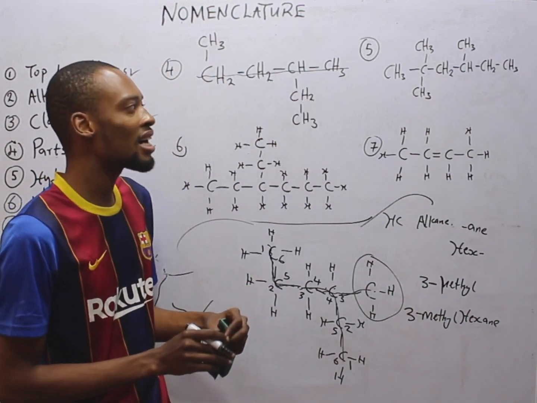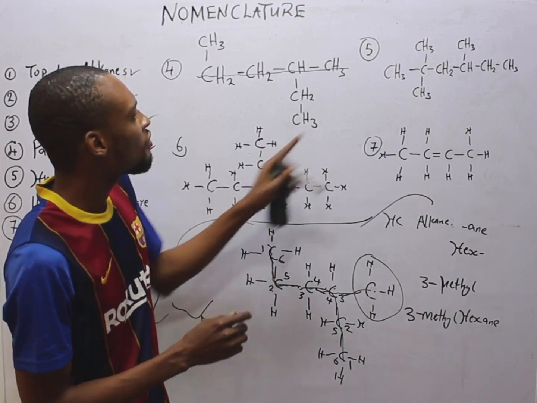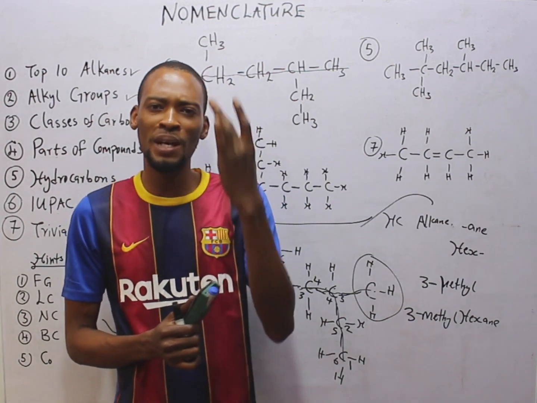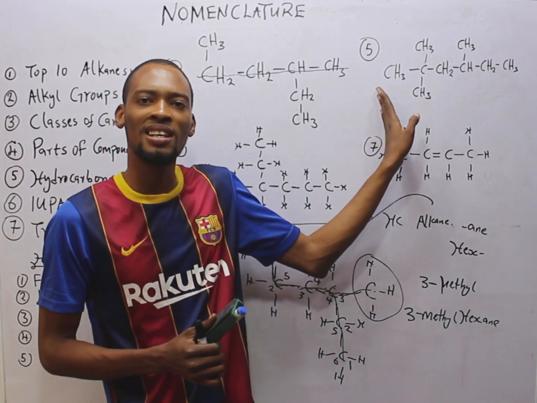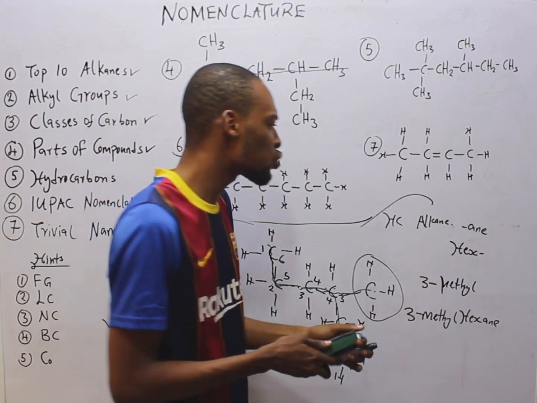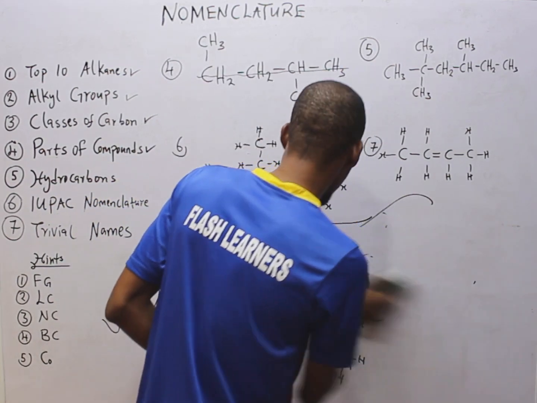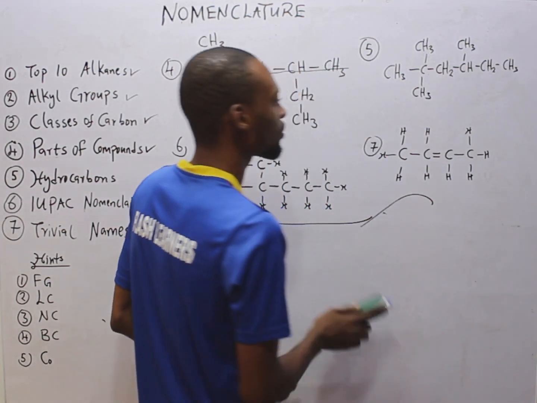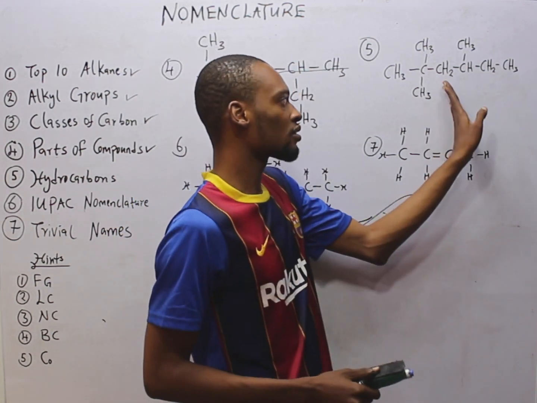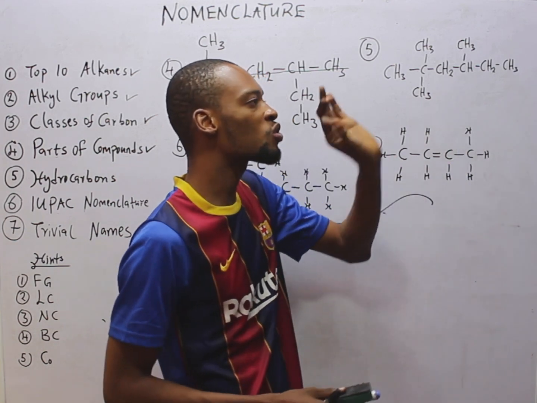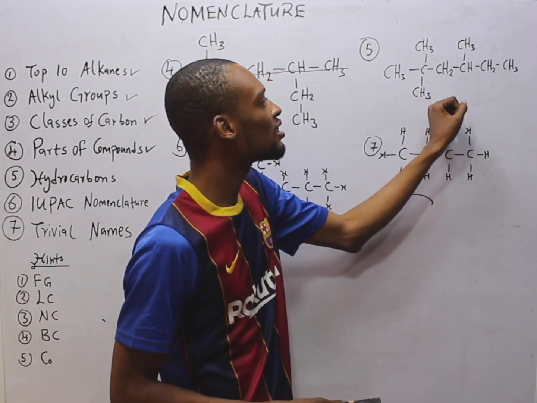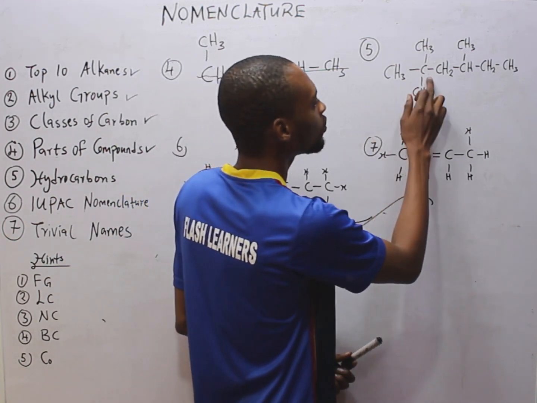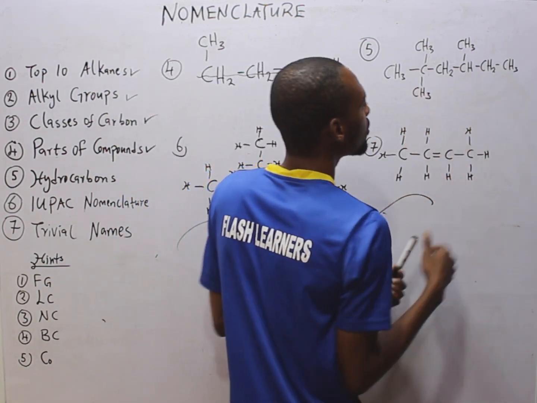As simple as that. Now, example 5. As we progress, we should be able to answer smartly. We should be able to look at compounds and just name them without much work. So if you've gotten to that level following my explanation so far, then we can name this by looking at it. 1, it is a hydrocarbon. 2, it is an alkane. 3, let's count the longest chain. 1, 2, 3, 4, 5, 6.